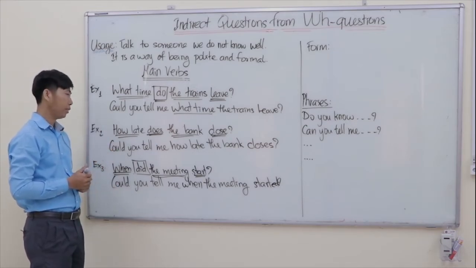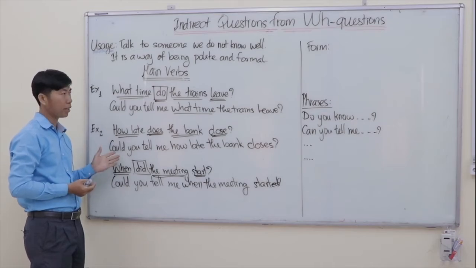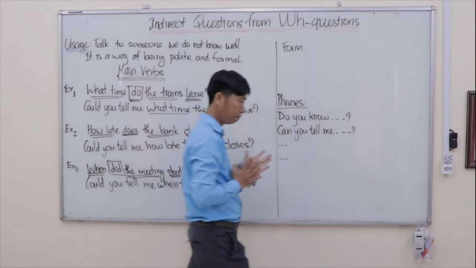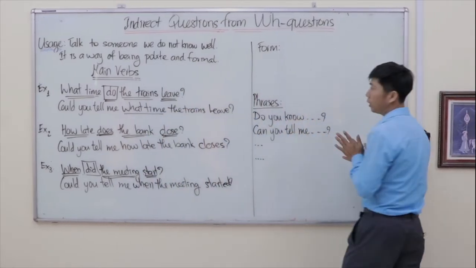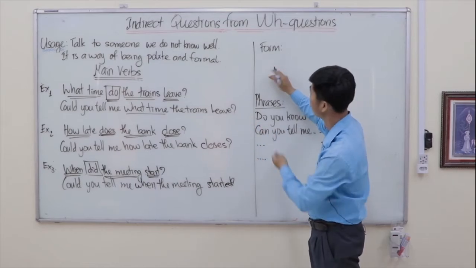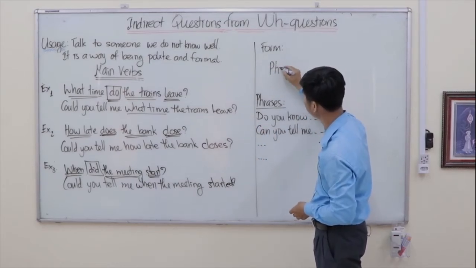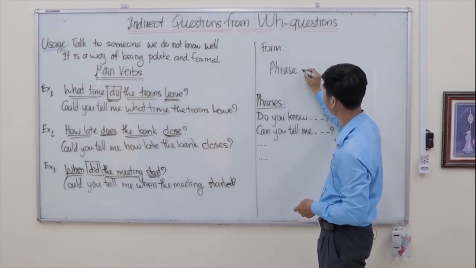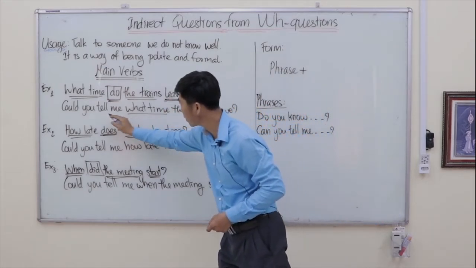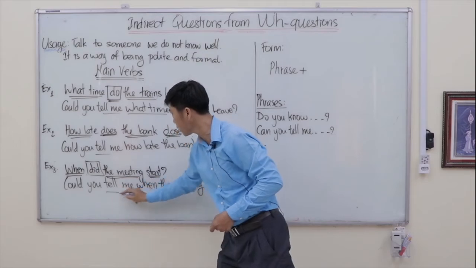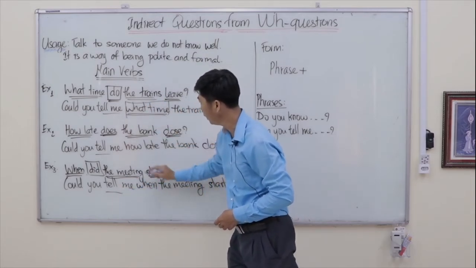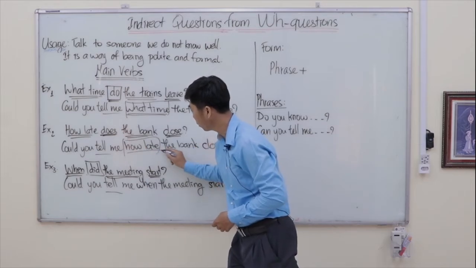Okay. So based on the examples here, how can we form an indirect question? So let's go to the form together. Now, let's see. For the form, we start with a phrase, and then plus what? See the example. After the phrase, we have the WH question or question words.